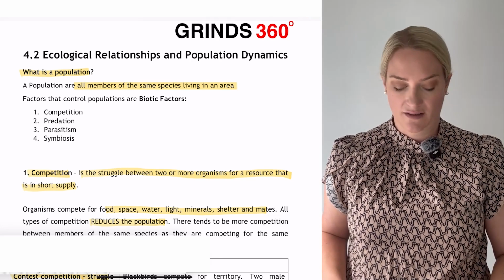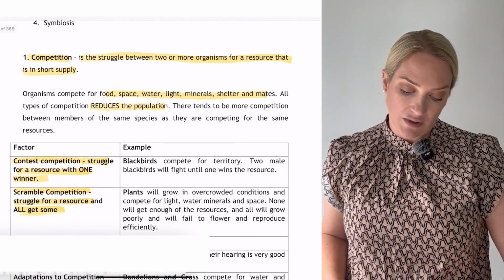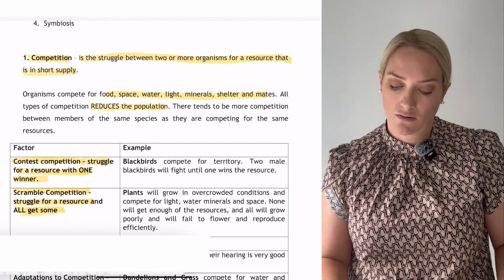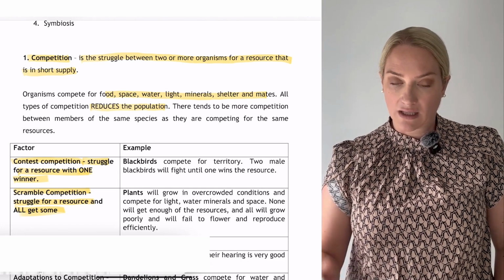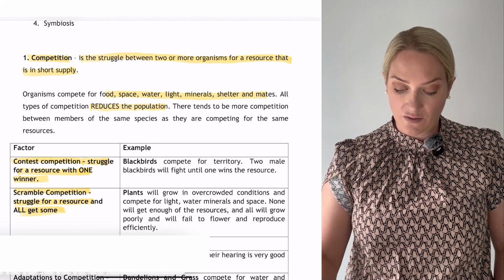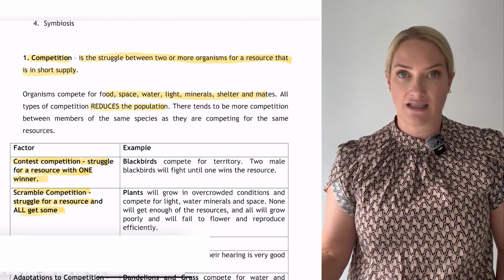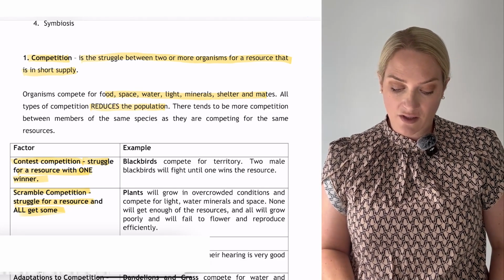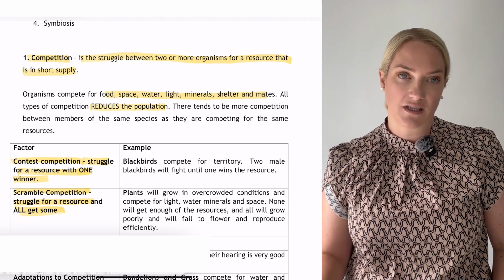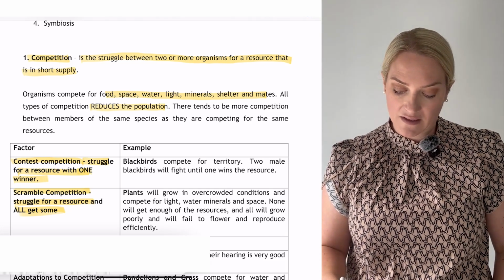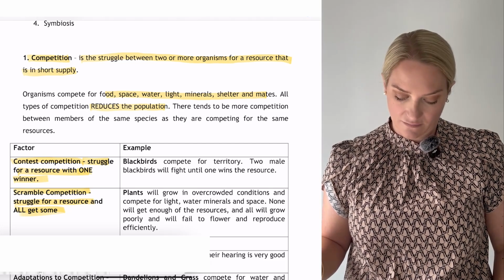So look at competition first. The definition of competition is a struggle between two or more organisms for a resource that is in short supply. So organisms will compete. What can they compete for? Food, space, water, light, minerals, a mate, shelter. All types of competition reduce the population. There tends to be more competition between members of the same species as they're competing for the same resources.